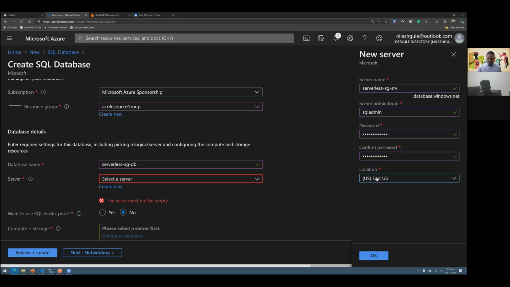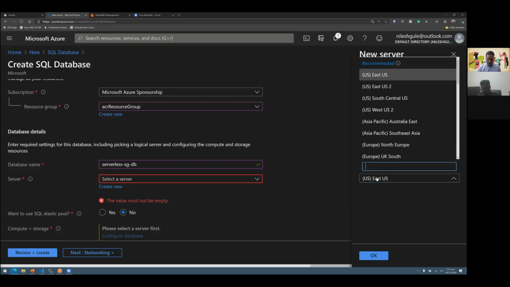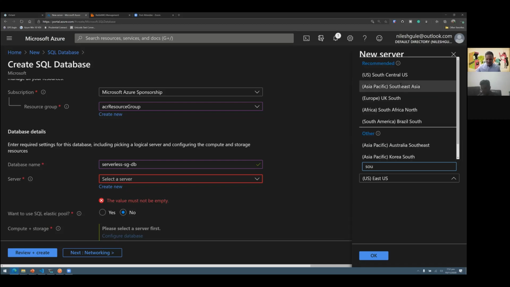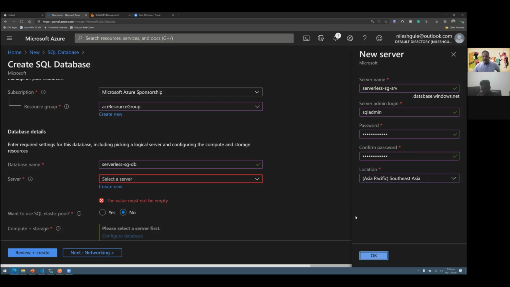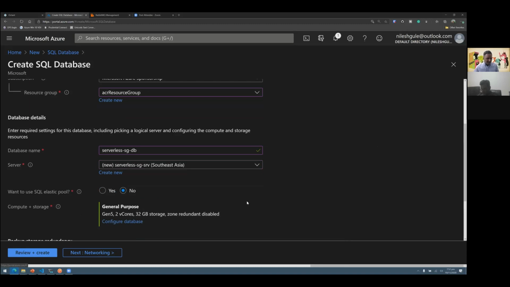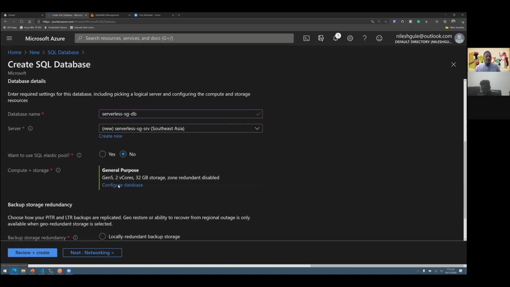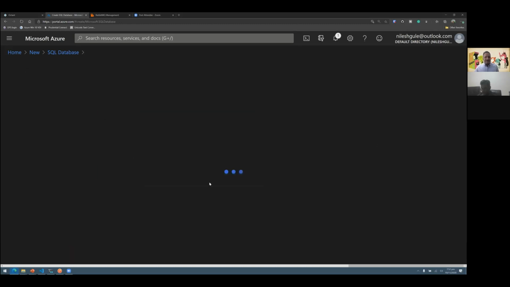And then finally the location, which is Southeast Asia for us, for Singapore. So this will create a logical server for us. And then the compute and storage option is where we get to choose what are the capabilities we need for that particular SQL server or the database that we are creating on that logical server.